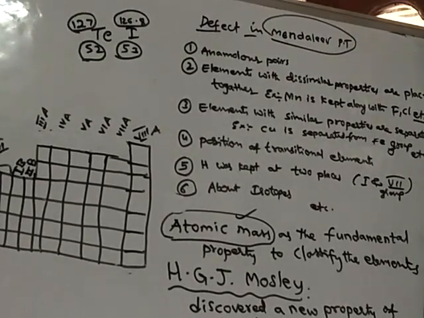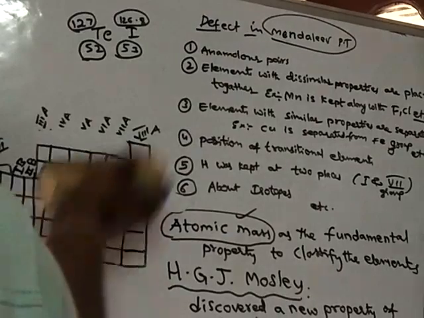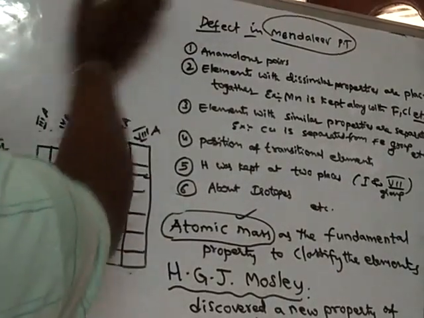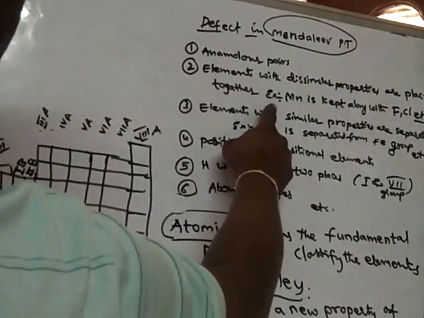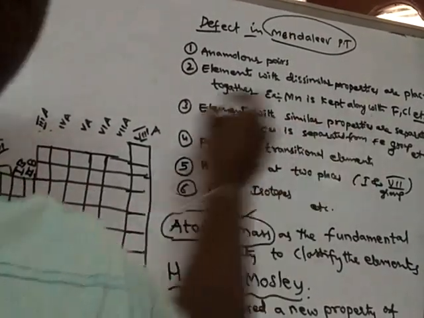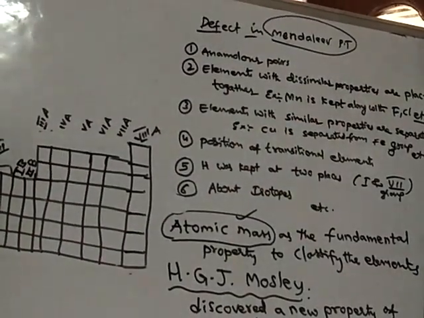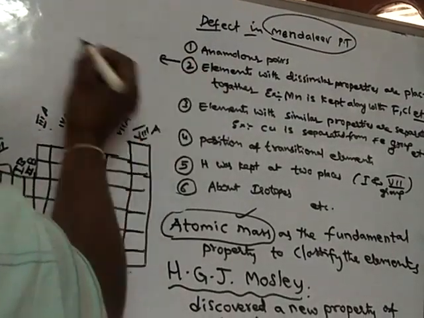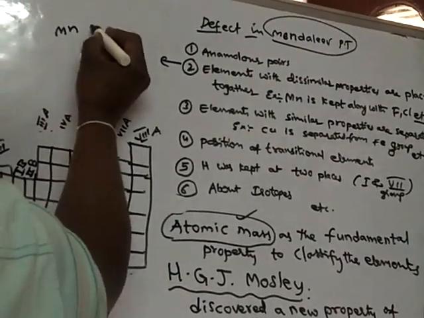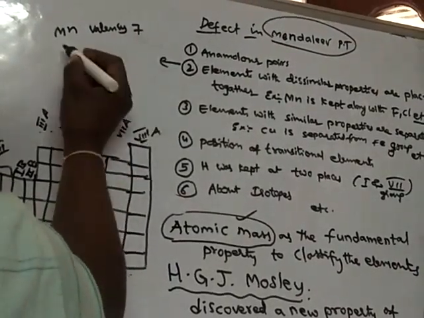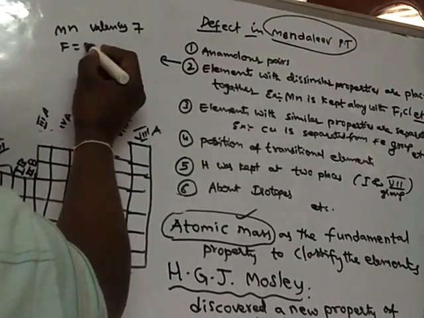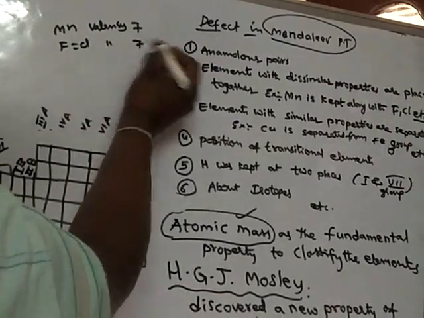In the same way, elements with dissimilar properties are placed together, for example manganese kept along with fluorine and chlorine. Why did he keep manganese along with chlorine and fluorine? Because manganese has a valency of 7, and fluorine and chlorine also have a valency of 7.